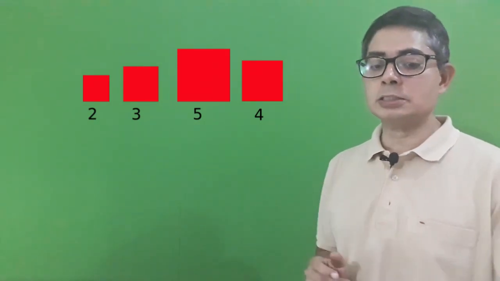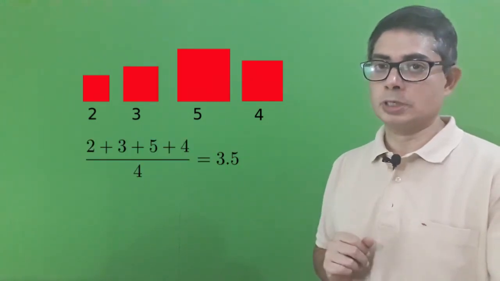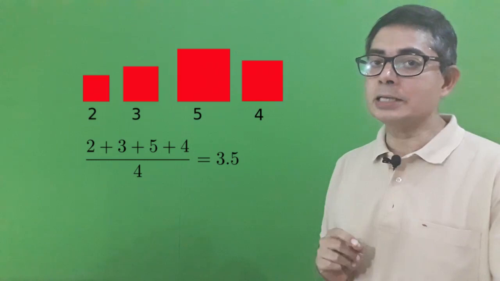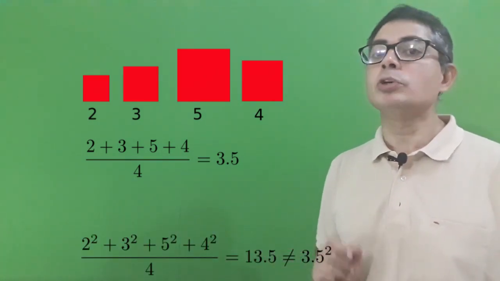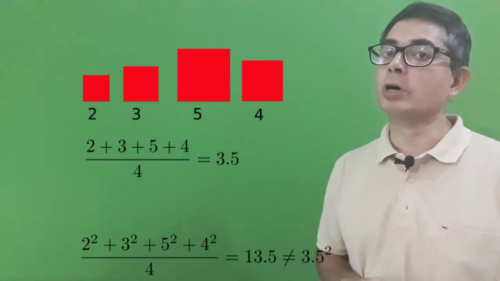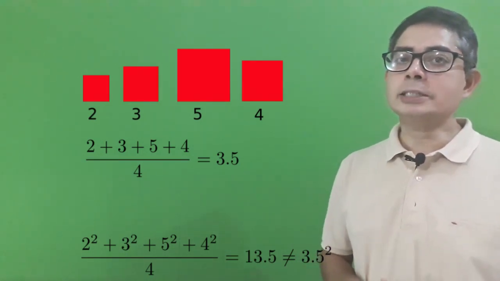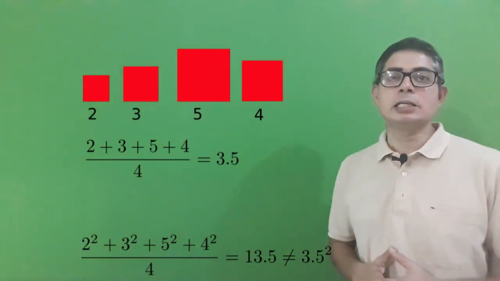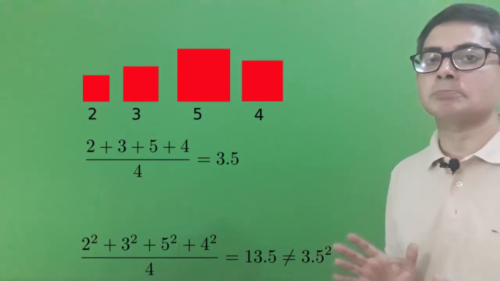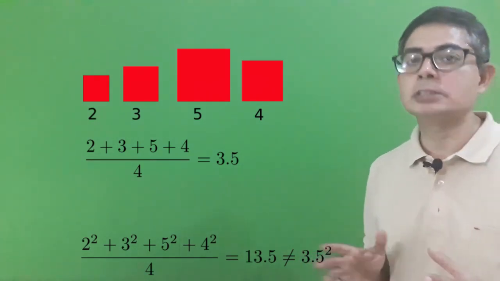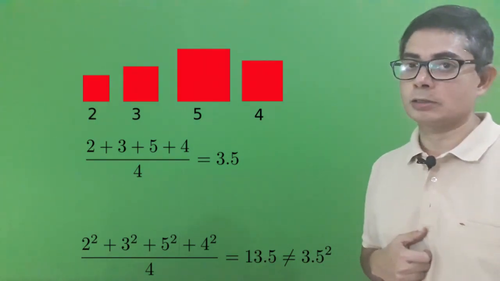Mean of the lengths is this, 3.5. But the mean of the areas is 13.5, which is not the square of 3.5. Indeed, this is not just for squaring. If you take any transformation of the values other than the simple ax plus b type, then the mean will not transform in the same way.